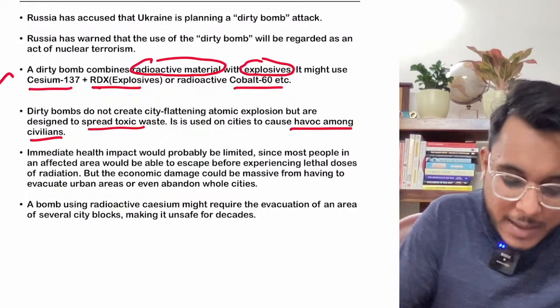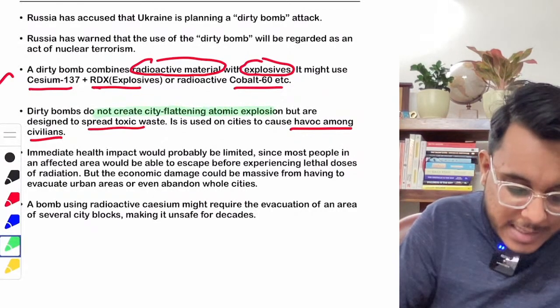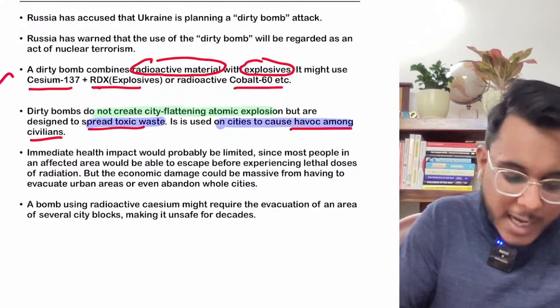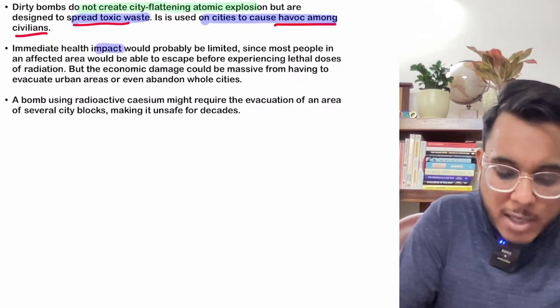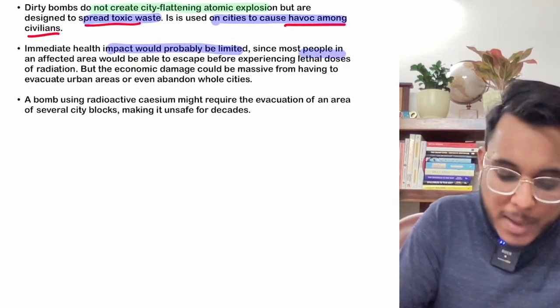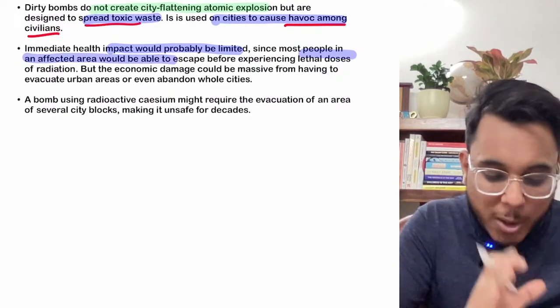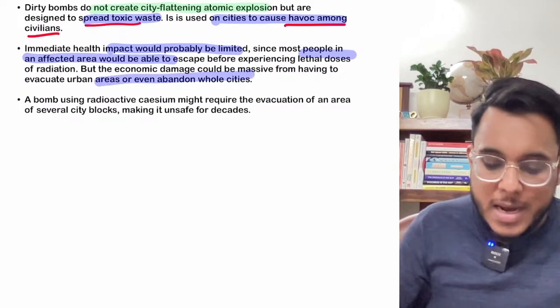They don't create city-flattening atomic explosions, but are designed to spread toxic waste and create havoc among citizens. The immediate impact would be very limited. The people could be rescued and relocated to other places, but the cities have to be abandoned.